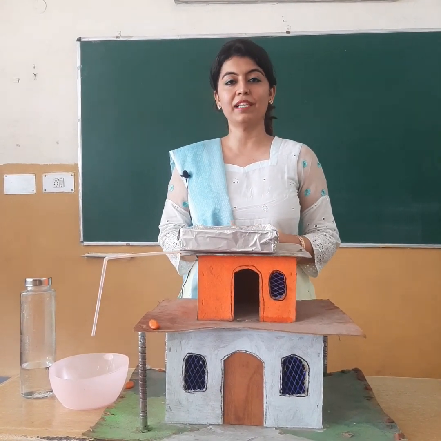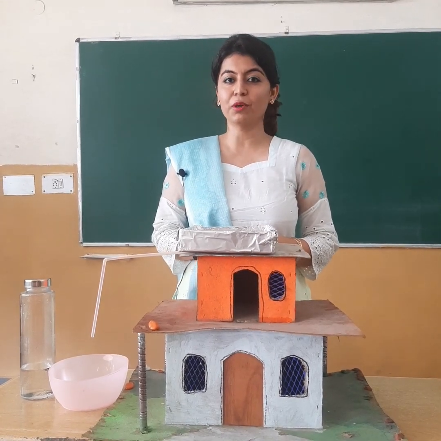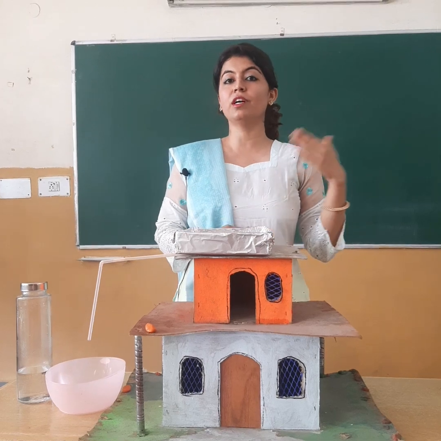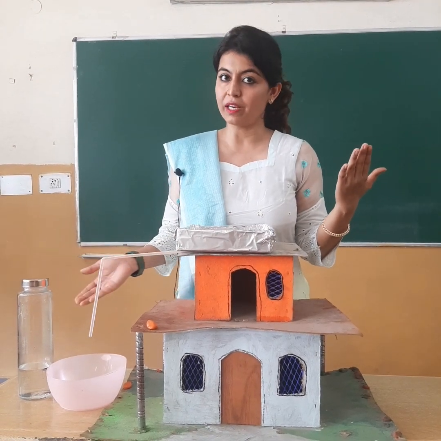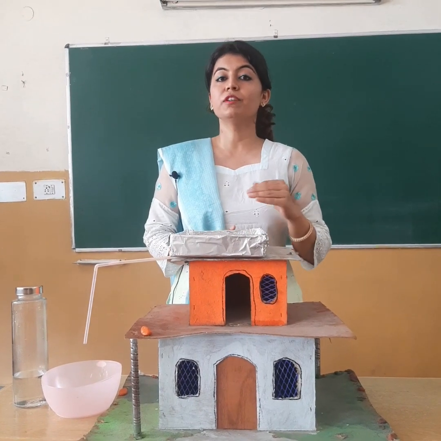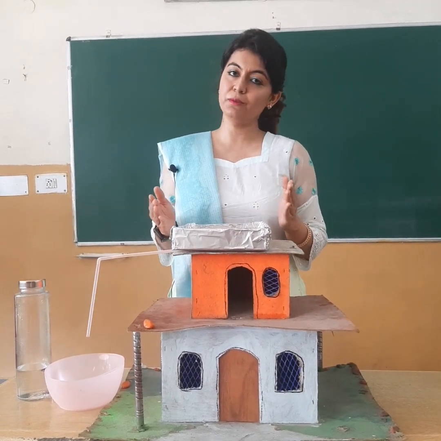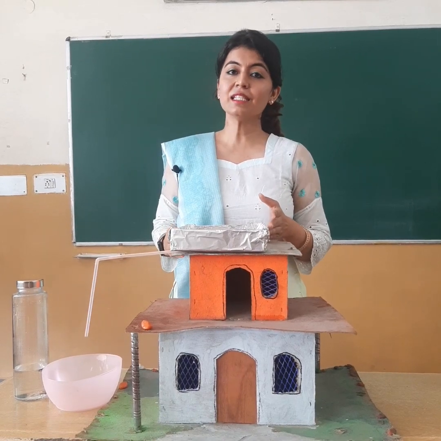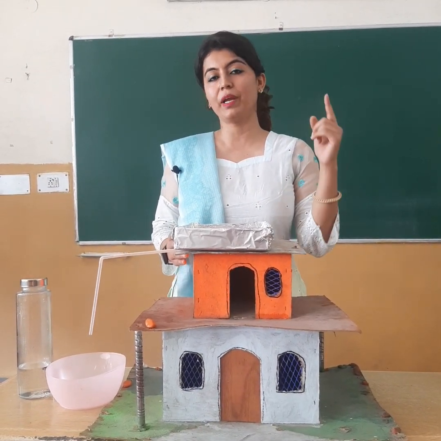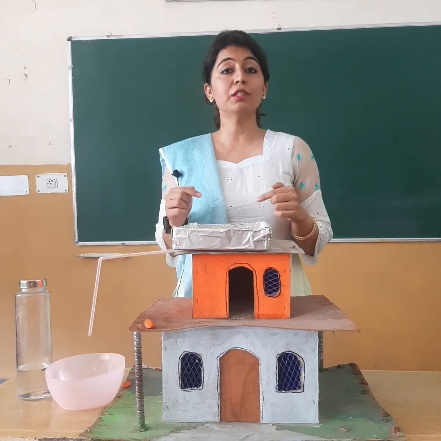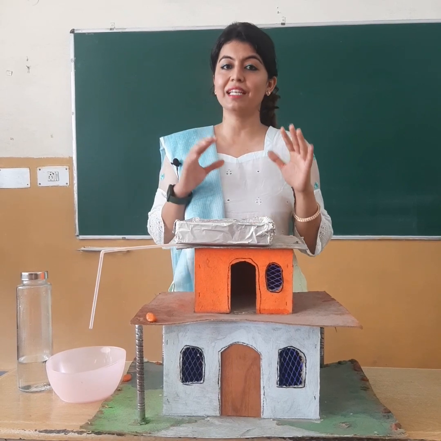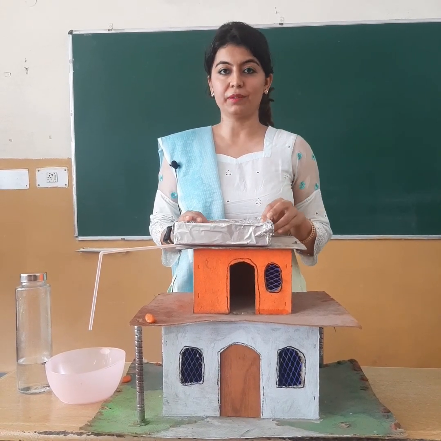Out of this 3%, 2.5% of the water is found in the form of glaciers and is mixed either with the atmosphere or with the soil. So we are left with only 0.5% of the water which is fresh and available to us. This 0.5% is available in the form of groundwater and rainwater. This limited fresh water is also running short. So there is a need to collect and store rainwater.